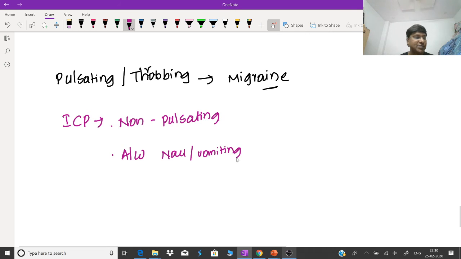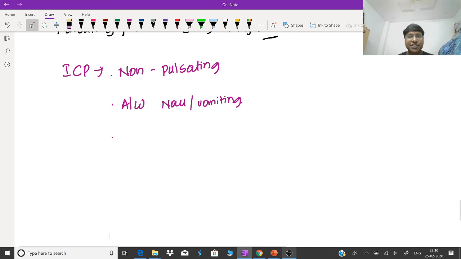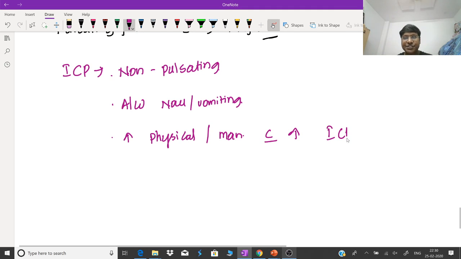Right? And the other important point is this particular headache of increased intracranial pressure is increased by physical activity or maneuvers which increase the intracranial pressure.